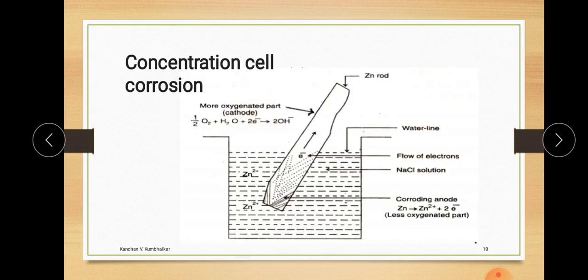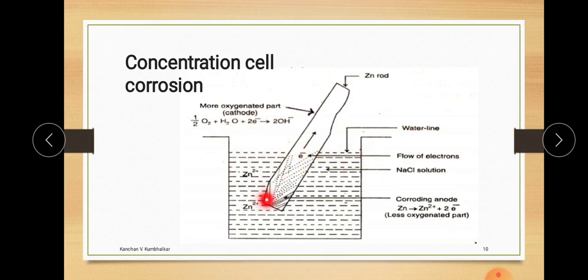Now the next type of wet corrosion, or galvanic wet corrosion, or electrochemical corrosion, is concentration cell corrosion. Suppose we take a beaker and in that we take a highly concentrated NaCl solution and dip a zinc rod in that solution. Now this rod is the same metal, only one type of metal has been used here. No dissimilar metal has been used. We used only a zinc rod.